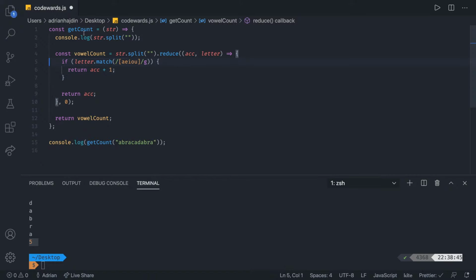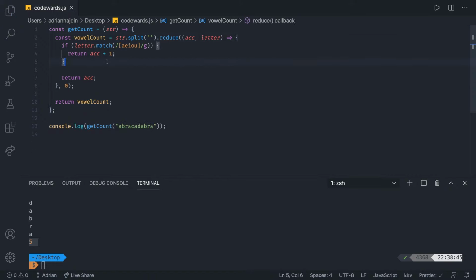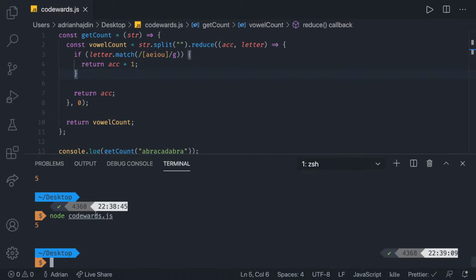So we have this. I see there are a lot of great developers right here. Awesome. So if we do this for abracadabra, we do get the number 5, as you can see here in the console. That works perfectly. What we want to do is we can now simplify it. We have a simple if and else. In this case, we can use a ternary operator.